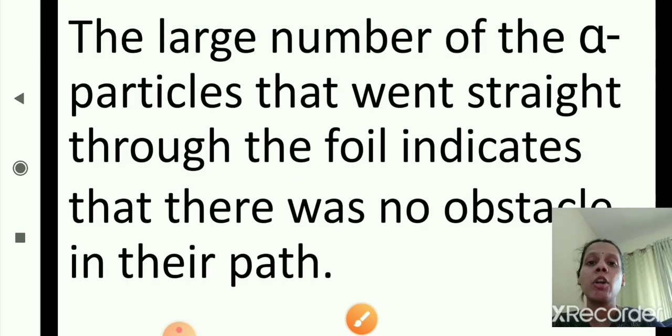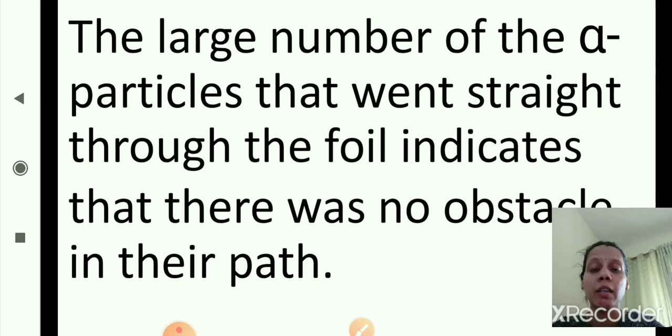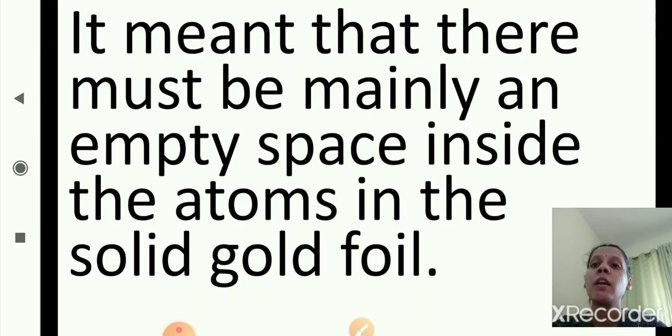The large number of alpha particles that went straight through the foil indicates that there was no obstacle in their path. It meant that there must be mainly empty space inside the atom in the solid gold foil. So why do many of the alpha particles pass through the gold foil? Because there must be mainly empty space inside the atoms in the solid gold foil.